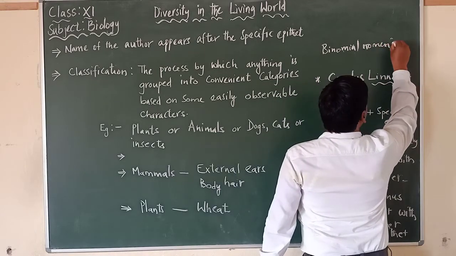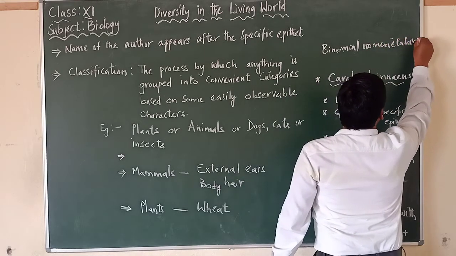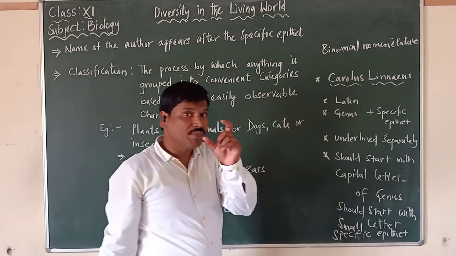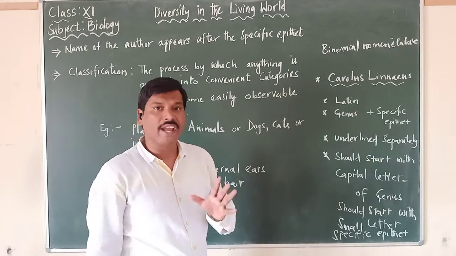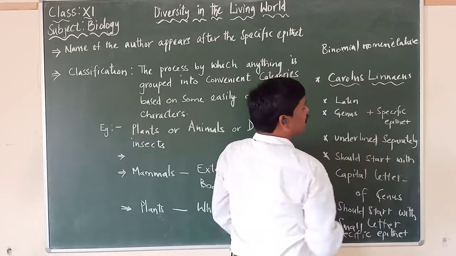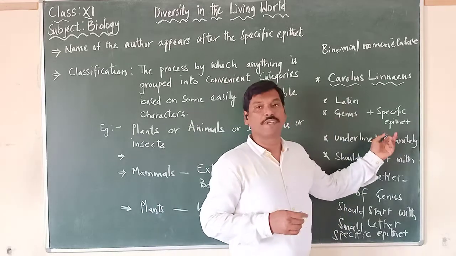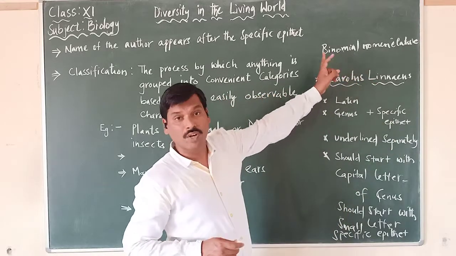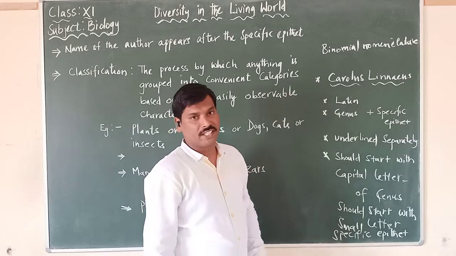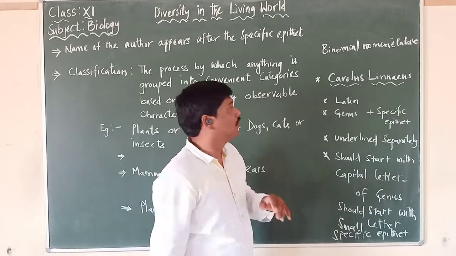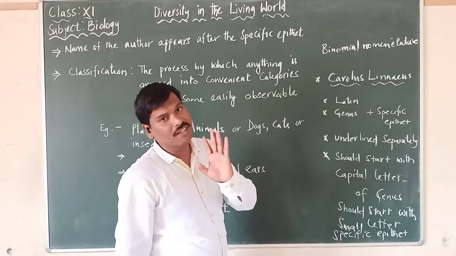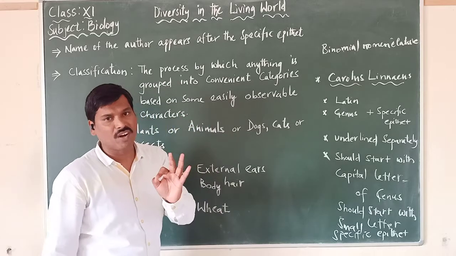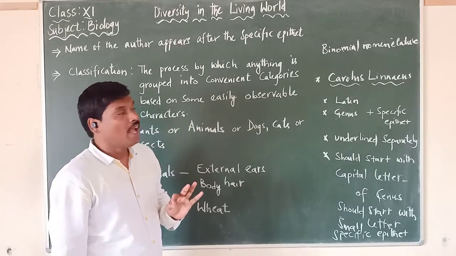What do we mean by binomial nomenclature? When a scientific name consists of two words, the genus and the specific epithet, we call it binomial nomenclature. We studied it with the example Mangifera indica.